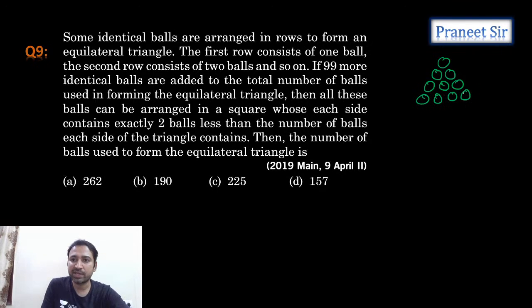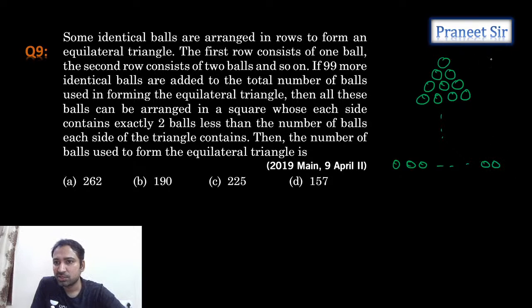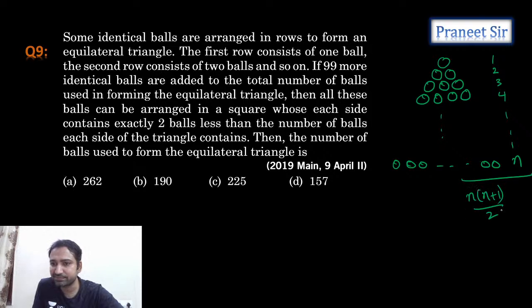The nth row will have n balls. So 1 plus 2 plus 3 plus 4 plus, so on up to n balls. Total is n into n plus 1 by 2 only. These many balls we have.